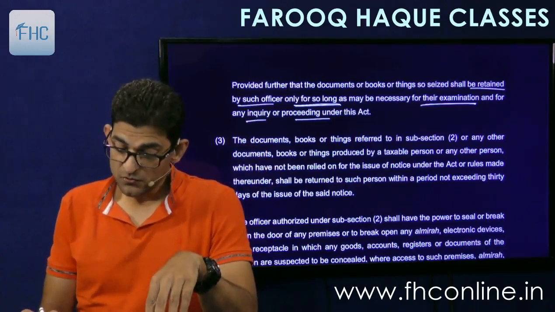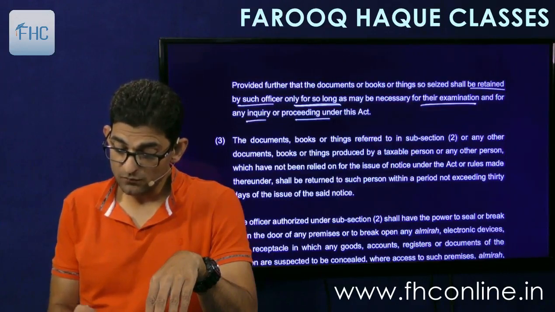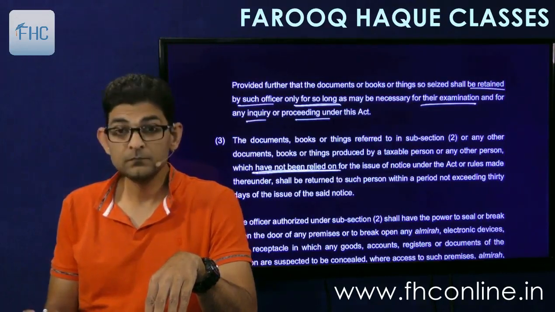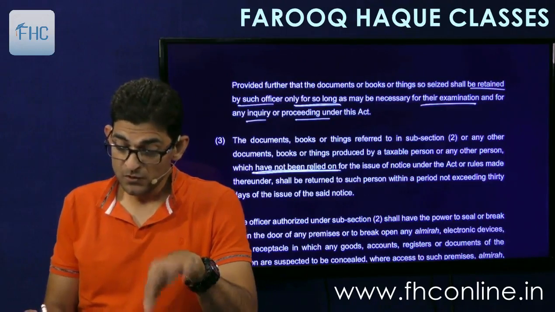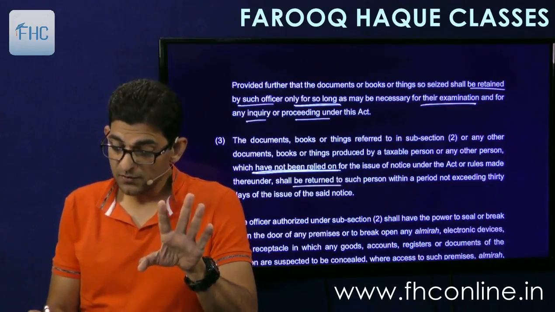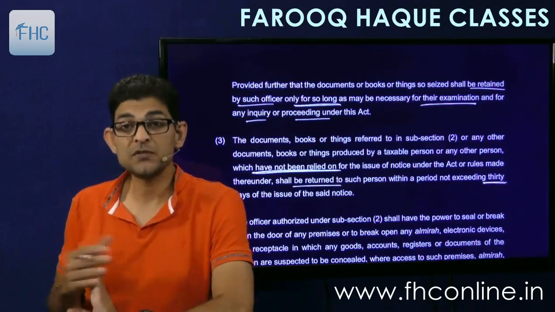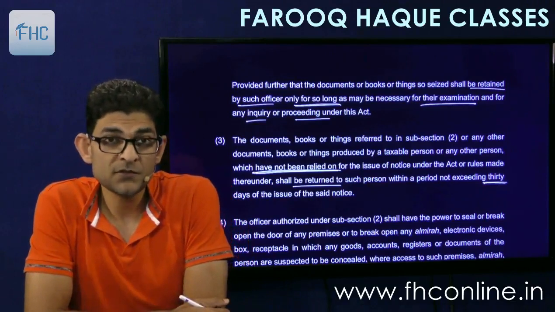Then the documents, books or things referred to under 2 or any other document, books or things produced by the taxable person or any other person which have not been relied on, underline this point, for the issue of notice under the Act or the rules made thereunder, shall be returned to such person within a period not exceeding 30 days of the issue of the said notice. So notice is of recovery notice, assessment notice.